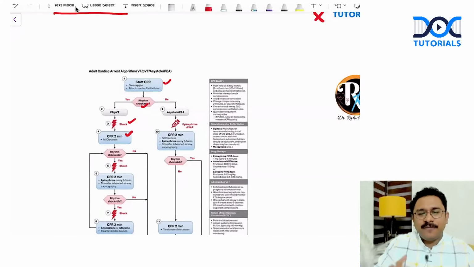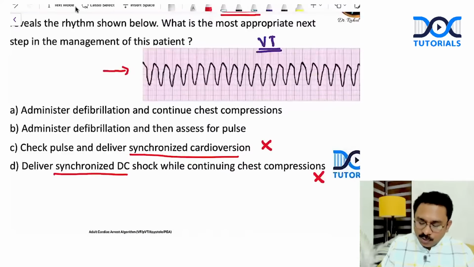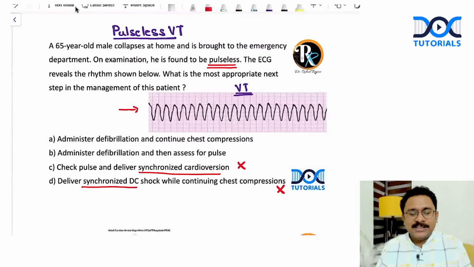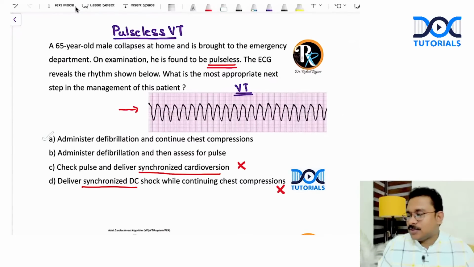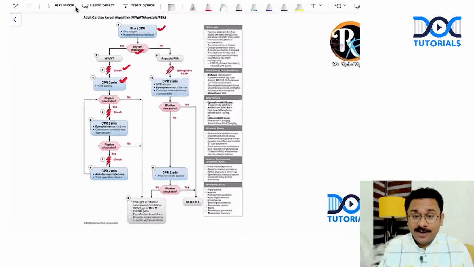You give CPR for 2 minutes and then again look whether the rhythm is shockable, and then you go for the further management, the algorithm. Okay. So this is one common mistake that happens in emergencies as well. Many people, after giving the shock, they again look for the pulse. That's not the time. You have to continue chest compressions. Okay. So the answer for this question is going to be option A, right? Yeah. And you have to be very thorough with this algorithm as well, right?